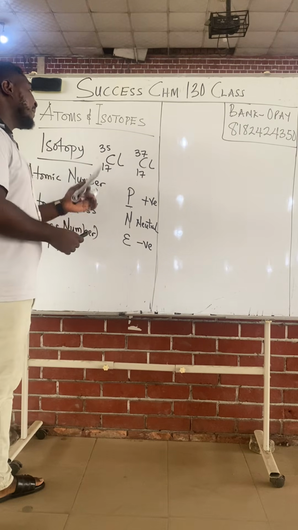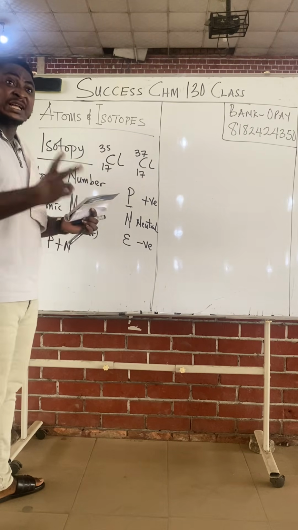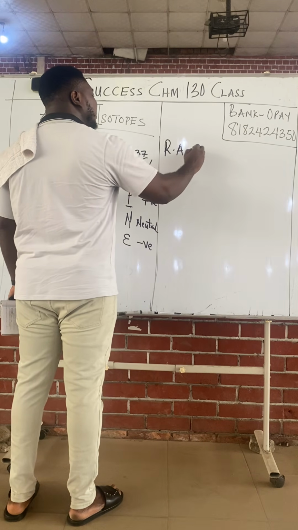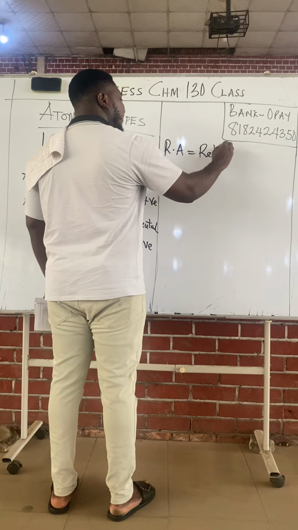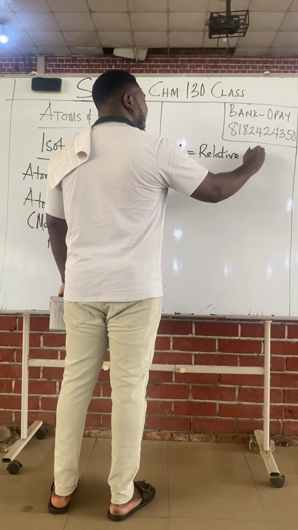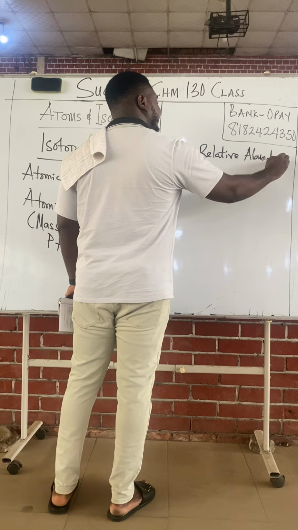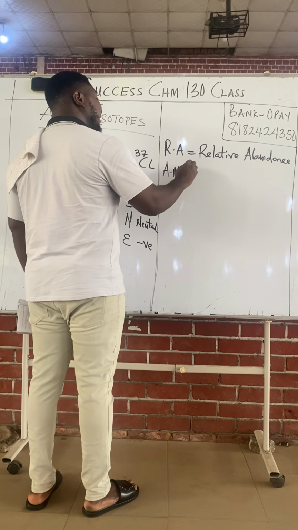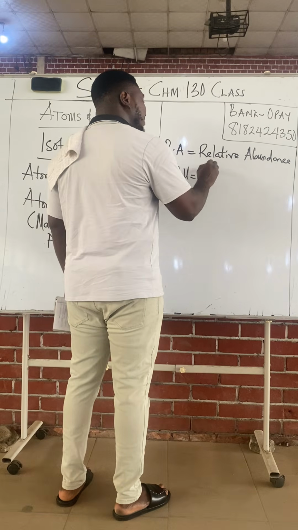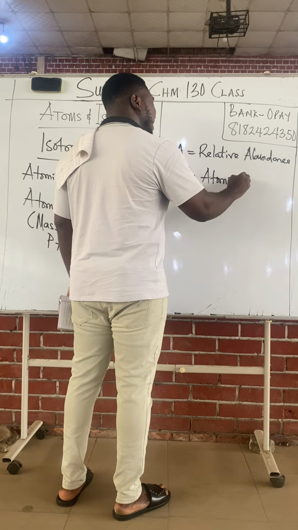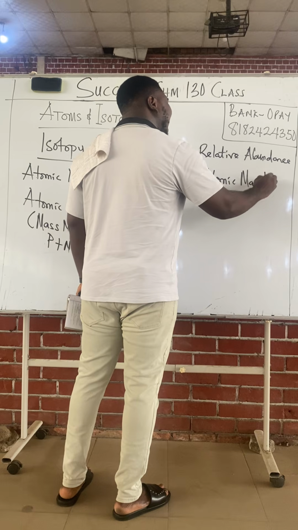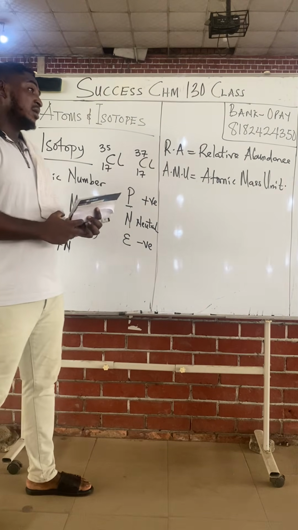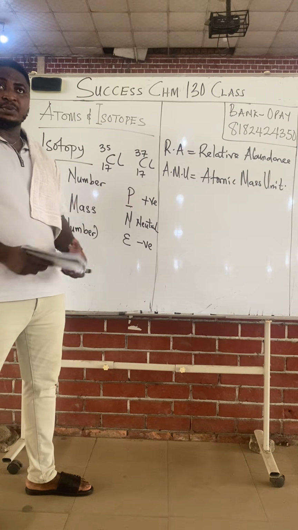And class, when you want to determine the average mass of an element that exhibits isotopy, we consider two things. We consider the relative abundance of that element. RA means relative abundance. And we also consider the AMU of that same isotope. AMU means the atomic mass unit, the atomic mass. These two things are considered when we want to determine the average mass of an isotope.